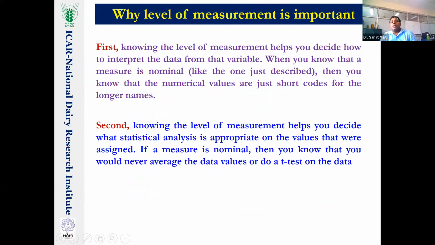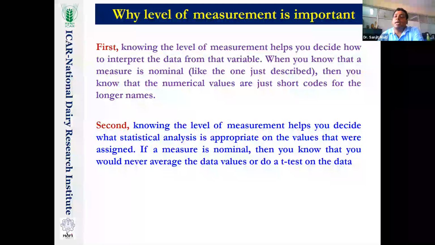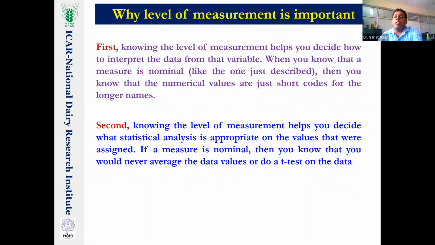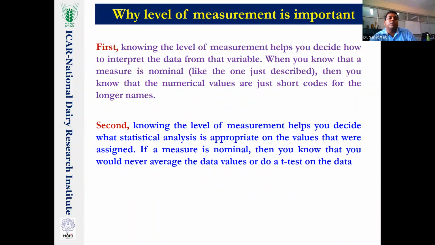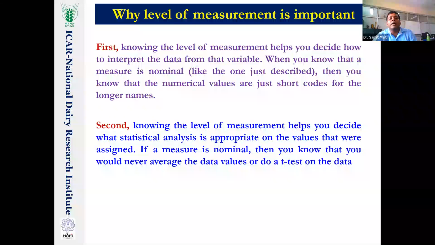Next, why do we do measurement? Why is it important? Knowing the level of measurement helps you decide how to interpret the data from a variable. When you know the measure is nominal, like male and female, then you know that the numerical values are just shortcuts for the longer names. Suppose 1 is for male and 2 for female. But think about another variable, attitude, where 1, 2 have a different meaning: 2 means a higher level of attitude than the lower level. So it will be clear to you what the code means.